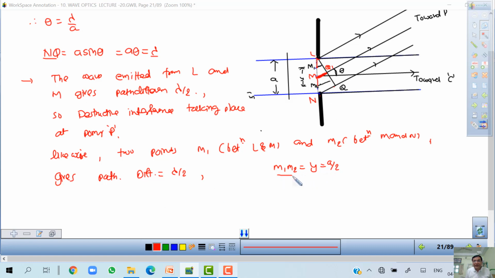Okay, M1 M2 is equal to a by 2. So point P will be at minimum intensity, called first minima.